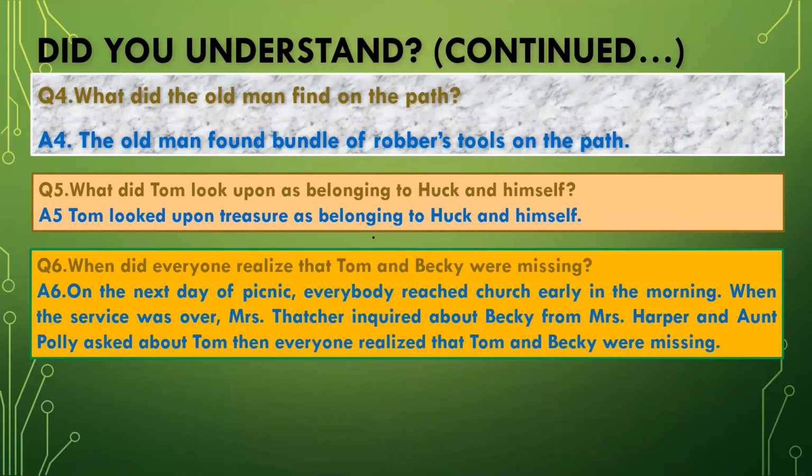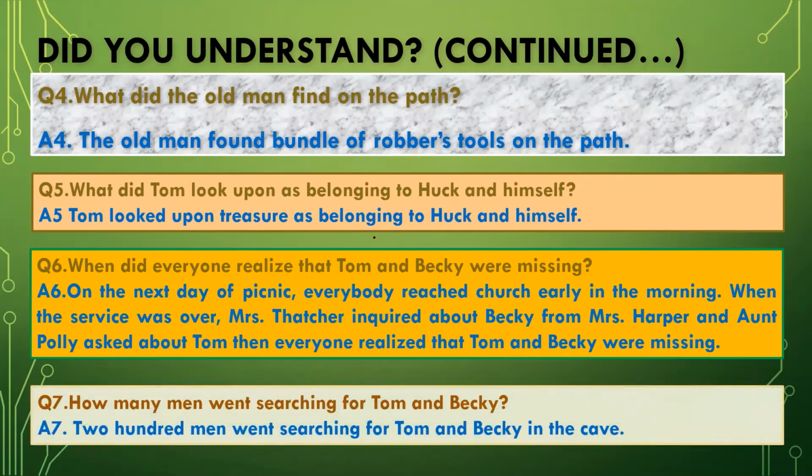Then everyone realized that Tom and Becky were missing, because they came in the night in the dark, so they didn't know about the other persons, because they couldn't identify in the night who was with them or whether anyone was missing. So they realized in the morning that Tom and Becky were missing.